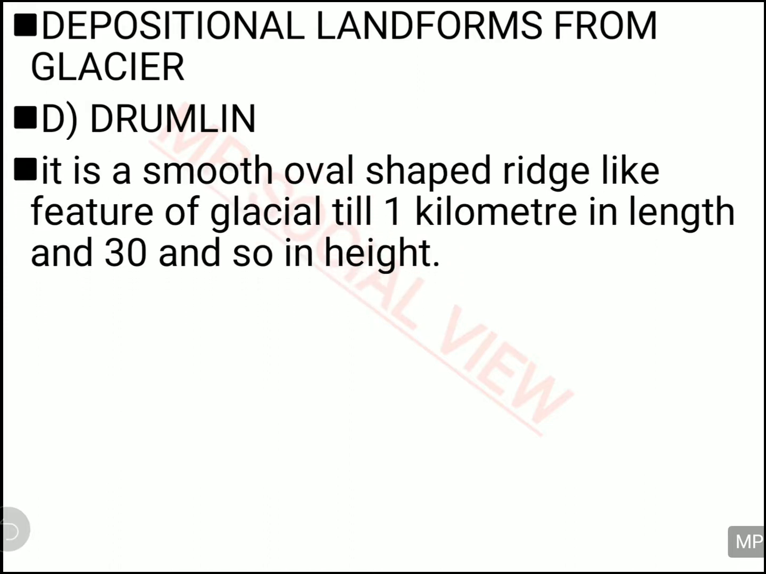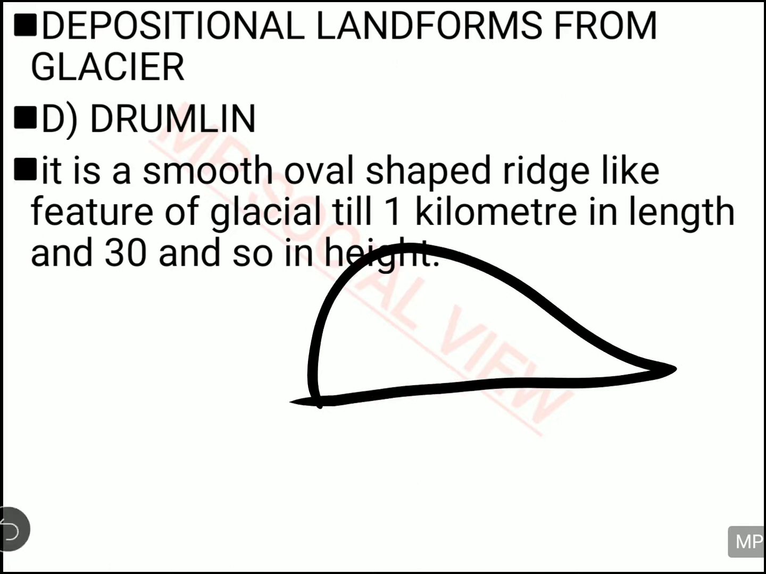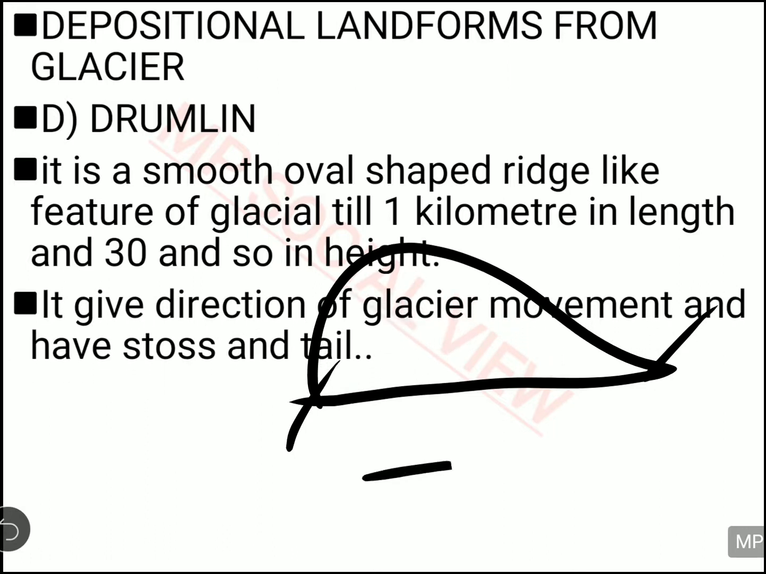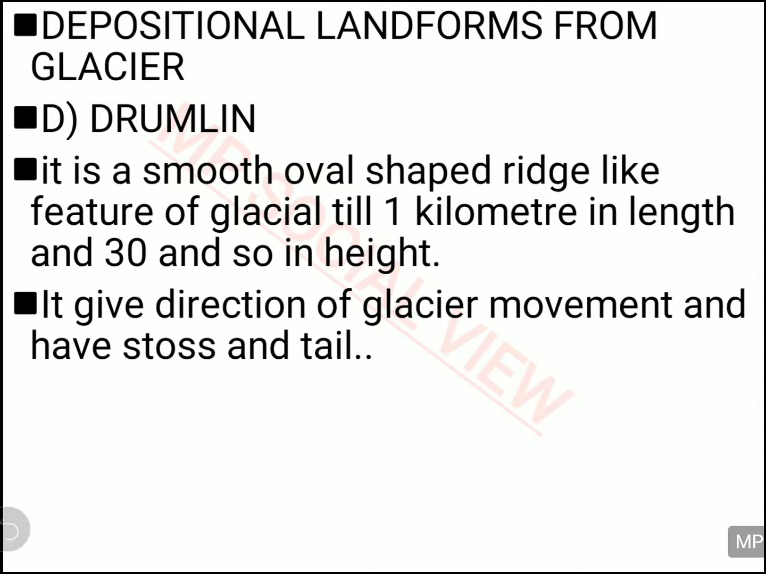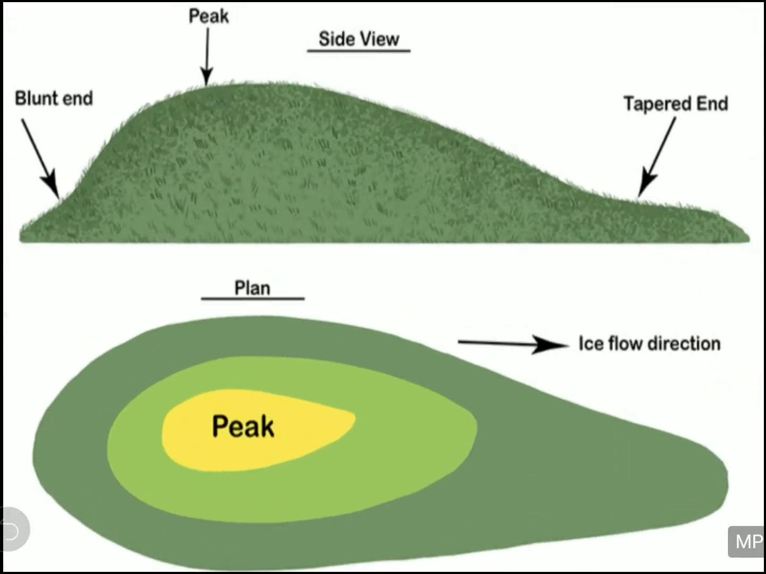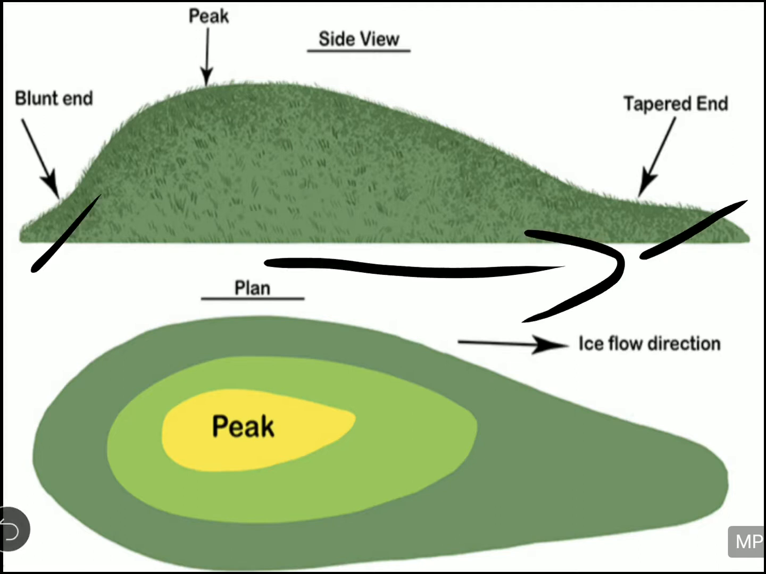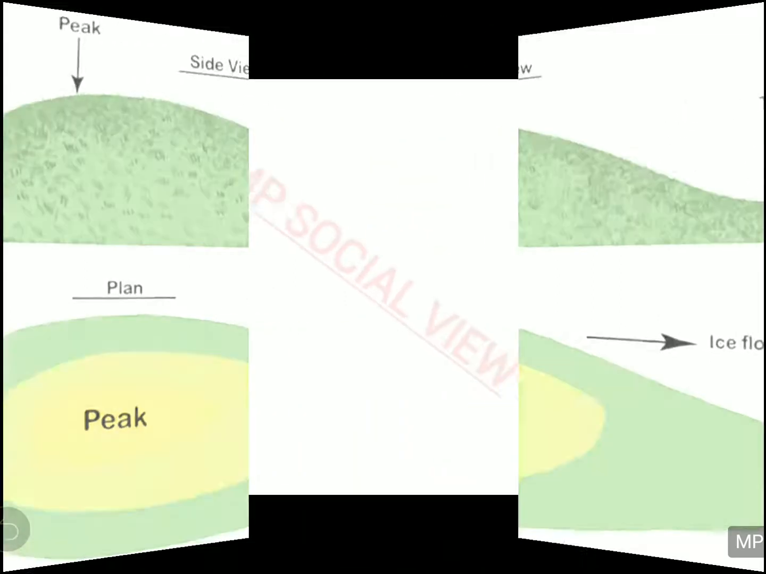Now let us see another depositional landform made by your glacier. It is drumlin. Drumlin is actually an oval shaped deposit of the glacier, and it has a tail and it also has a stoss. And you know, this shows the direction of the glacier. The tail will show in which direction the glacier was actually moving. And you can see it in the figure also. This is the oval shaped glacial erosional material deposition. In an oval shape, you have the tail, you have the stoss, and they are showing you the direction in which the glacier was moving. And this is called your drumlin, one of the depositional features of your glacier.